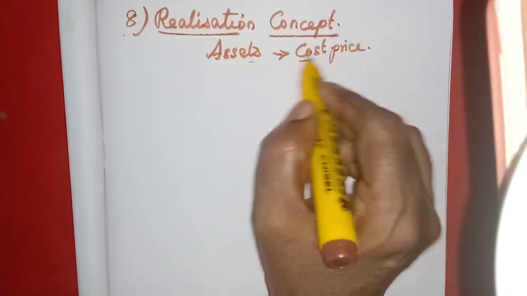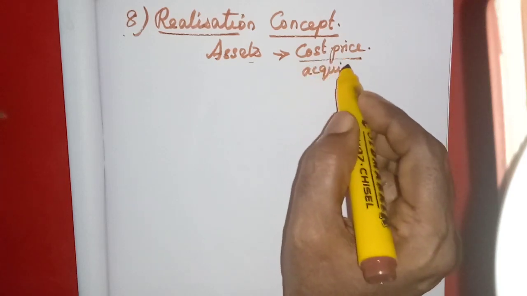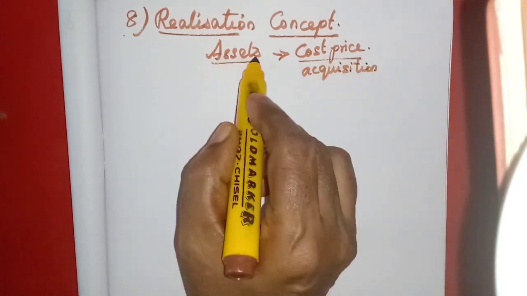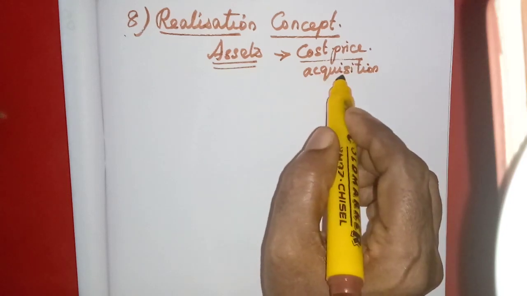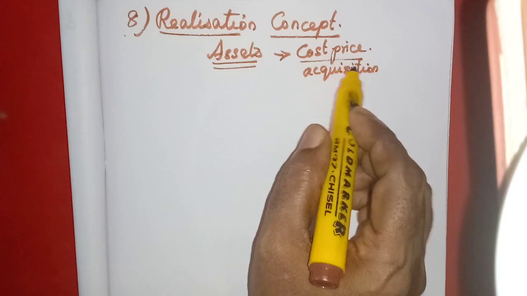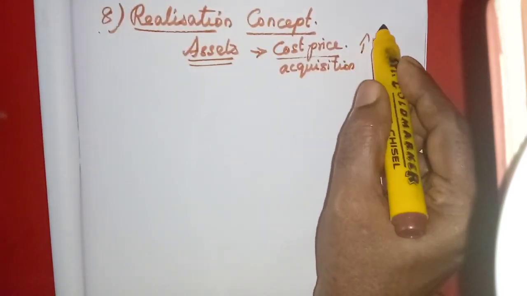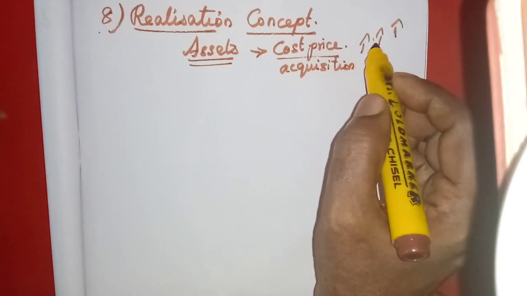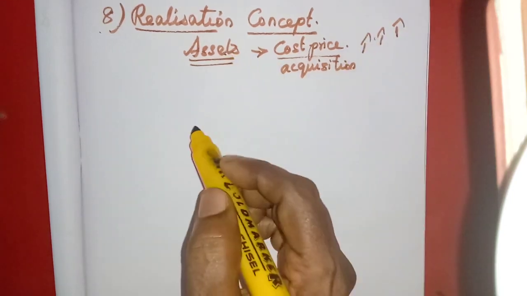Cost price means historical cost, that is, the acquisition cost, isn't it? So the fixed assets are entered in the books of accounts as per their cost price or acquisition price. But after 1 year or 2 years or 5 years, the value will keep on increasing, but we cannot value the increase in price of that particular asset.